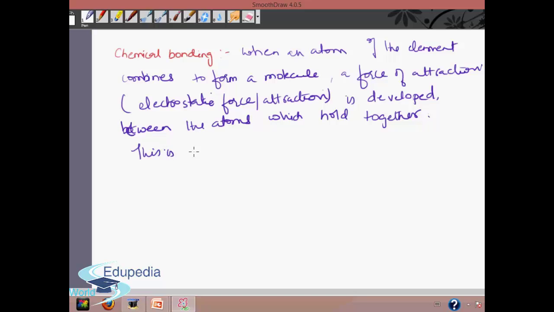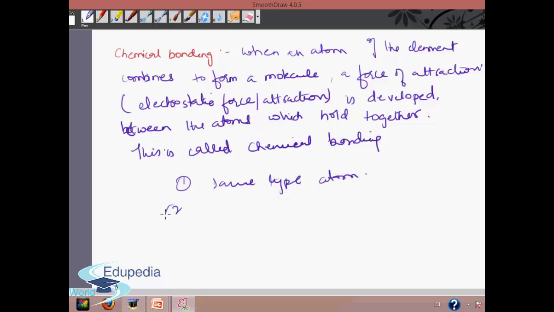This is called a chemical bond, right? So friends, we have different kinds of force of attraction between the atoms. It can be between the same type of atoms, or it can be between different types of atoms, but there is some force of attraction to make them more stable.